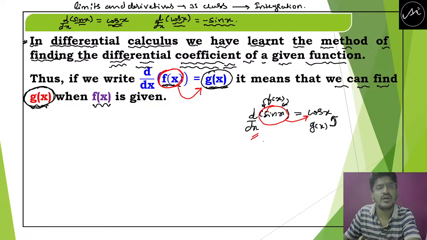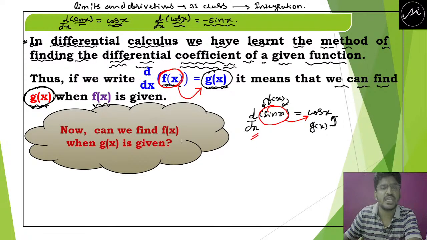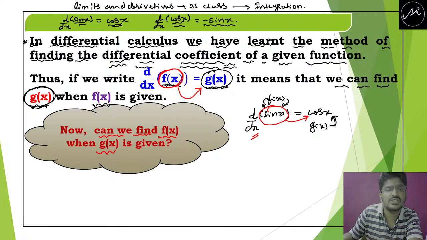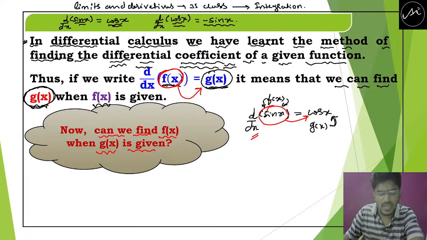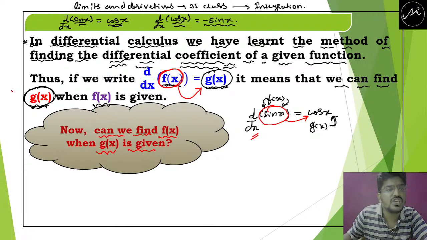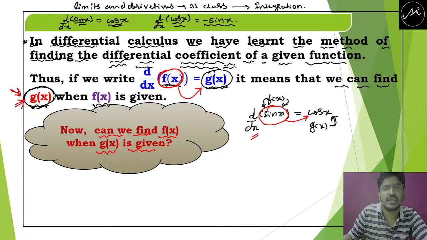Okay. That is what they are telling. Now you see, now can we find f of x when g of x is given? That means what they will give? They will give g of x directly. Now you have to find f of x.